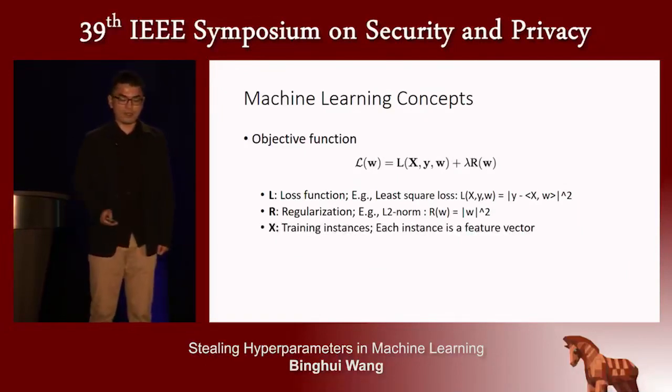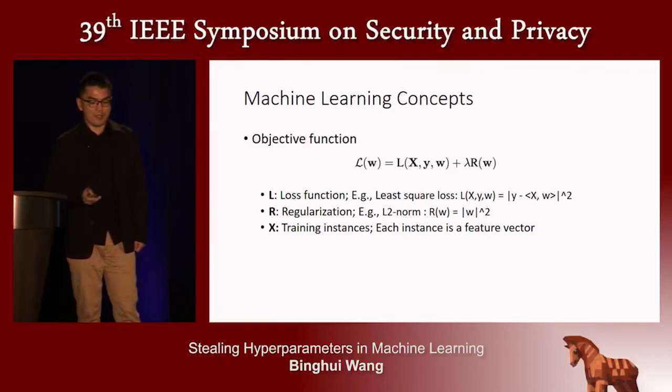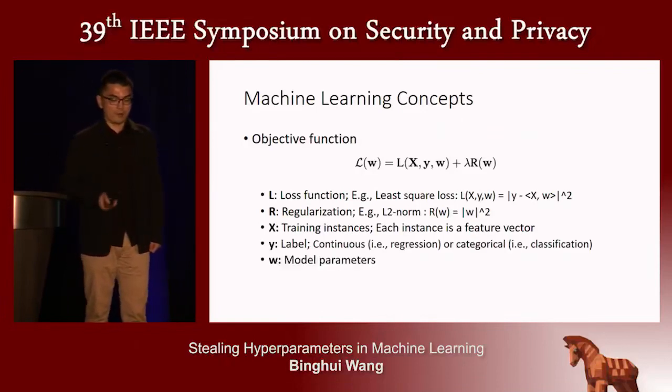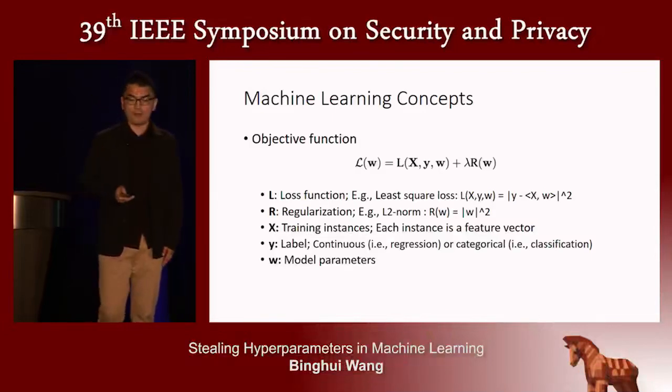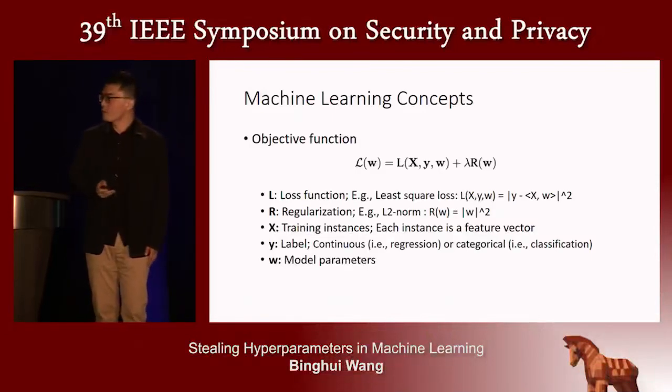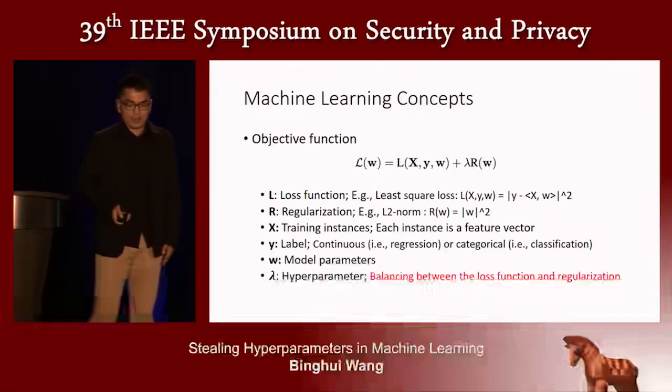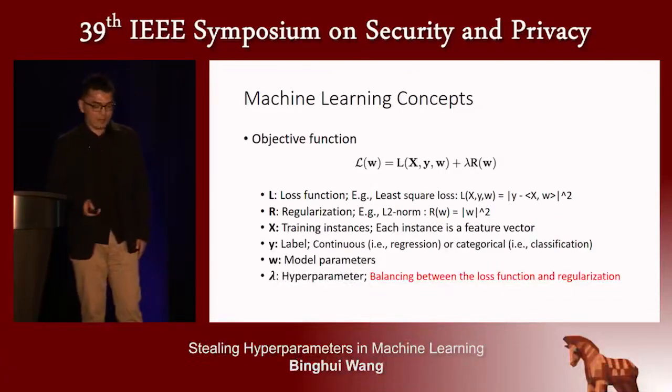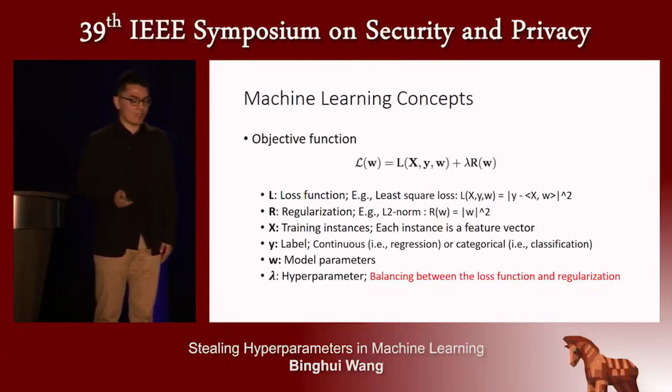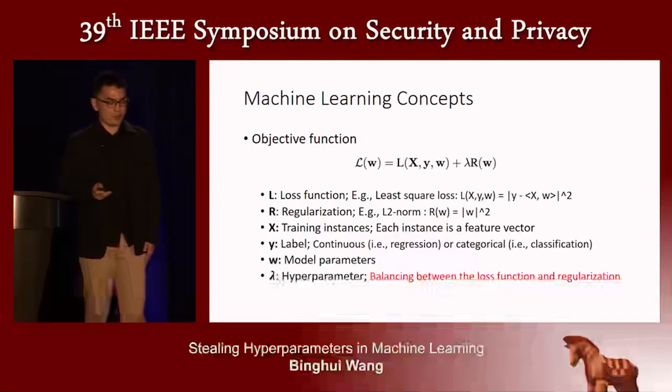The loss function is related to the training instance, the label, and the model parameters. Each instance is a feature vector, and the label can be a continuous value for regression problems and a categorical value for classification. And lambda is the hyperparameter. In this work, we focus on the hyperparameter that balances between the loss function and the regularization.